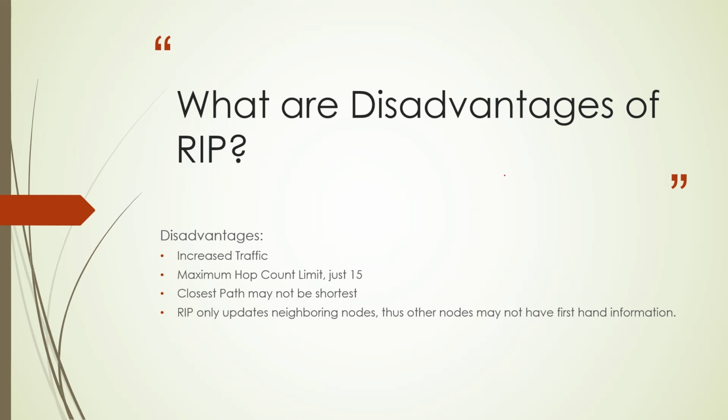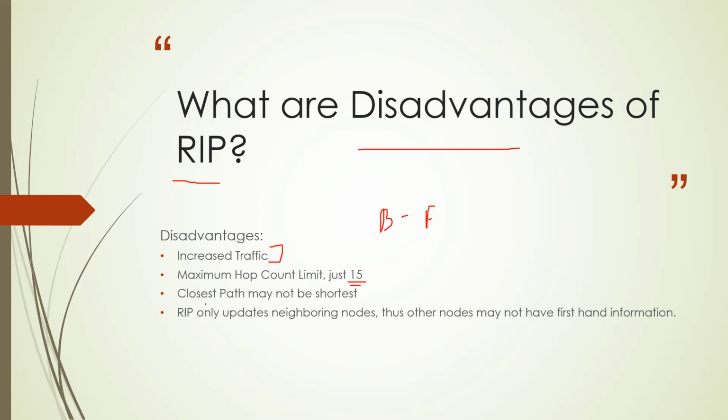Alright, so let's start with the first question of this video: what are the disadvantages of RIP, routing information protocol? So the disadvantages are, firstly, as it is a dynamic routing protocol, it increases the traffic of the network because it is using the Bellman-Ford algorithm. And for this the maximum hop count is just 15, not more than 15 routers can be taken into account in RIP at a time. So this is one of the disadvantages.